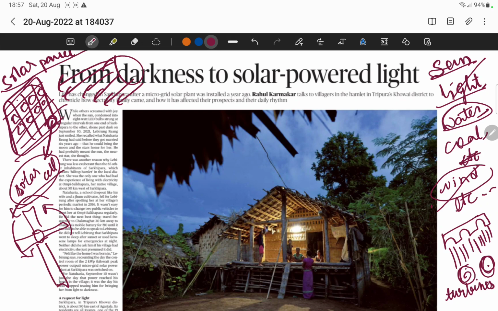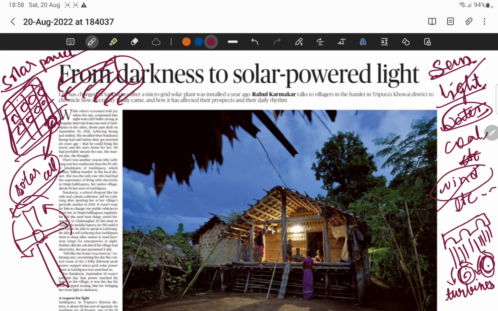Whenever the water starts falling on these turbines very forcefully, because of that water force, these turbines will start rotating. Whenever they start rotating, they will produce energy, and that energy will be converted into electricity. In this manner, we also can obtain electricity from water.